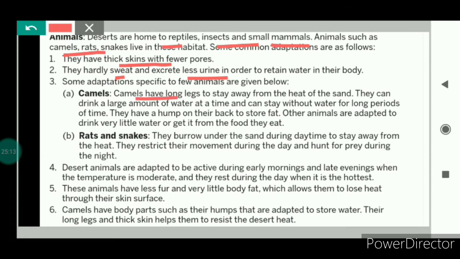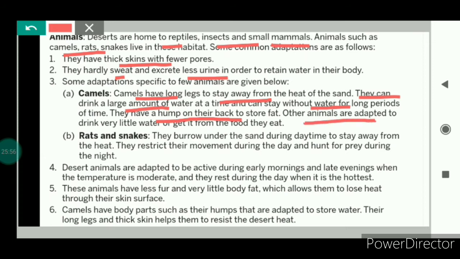And the camels have long legs, which keep them protected from the heat of the sand. They can drink a large amount of water at a time, because of which they can stay without water for a long time. And the very special feature of the camel is the hump on its back. Camels store fat in this hump. We know that fat is a source of energy. So the camels store fat in their humps,